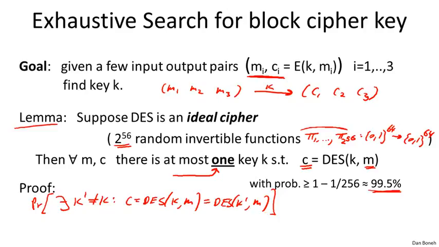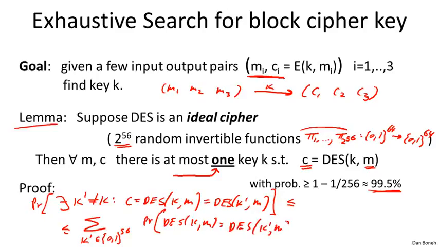So what does it mean that there exists a key K' that satisfies this relation? Well, we're asking, what's the probability that the first key, the all-zero key, satisfies it, or the second key satisfies it, or the third key satisfies it, and so on and so forth. So by the union bound, we can bound this probability by the sum over all 56-bit keys K' of the probability that DES(K, M) is equal to DES(K', M). So we're asking, for a fixed key K', what is the probability that it happens to collide with the key K at the message M?